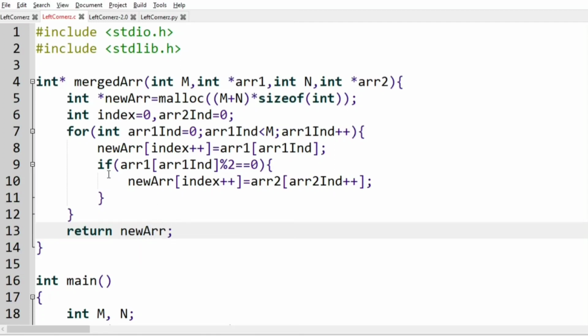So in this function merged array, first we are allocating memory for the new array, and then we are iterating over array 1, and we are checking whether it is even, then we are going to print an integer from array 2, and finally we'll return the new array.